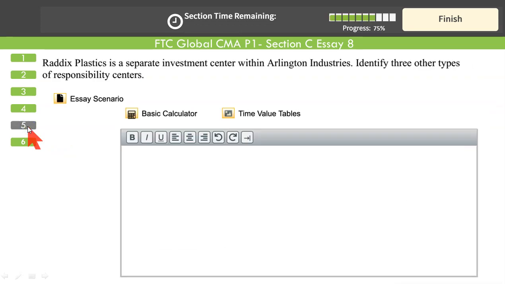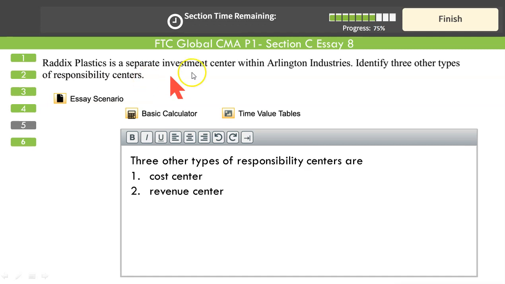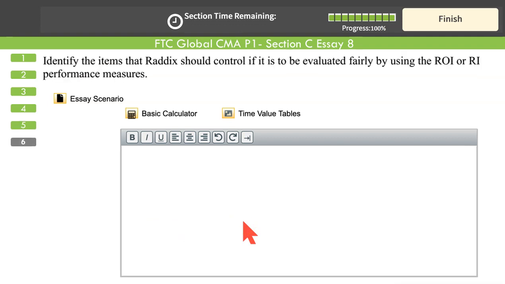Now, next, question number 5. Redix Plastic is a separate investment center within Arlington Industries. Identify three other types of responsibility centers. We have done this many times. There are four types of responsibility centers: investment centers, cost centers, revenue centers, and profit centers. Since it's an investment center, the other three would be cost center, revenue center, and profit center. Do not do anything else. This is enough to get full credit. Stop and move on.